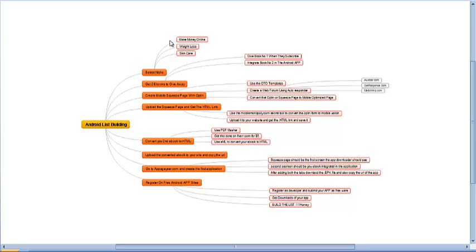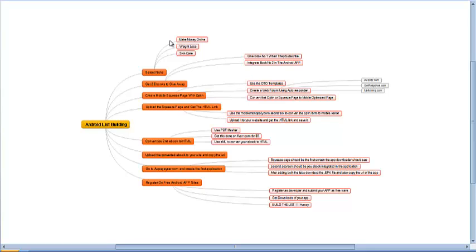Or else you can go with the second option, that is, you can create a web form using autoresponders like what we have in the market now, Aweber, GetResponse, MailChimp, whatever you are using. You can create a web form using the autoresponder, and you can then convert the opt-in or squeeze page to a mobile optimized page.